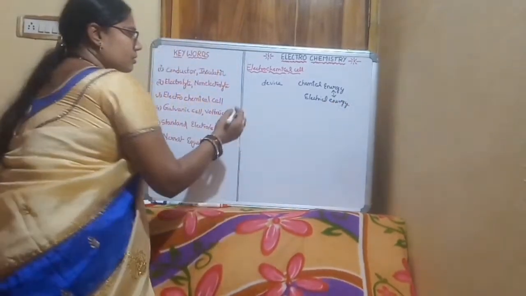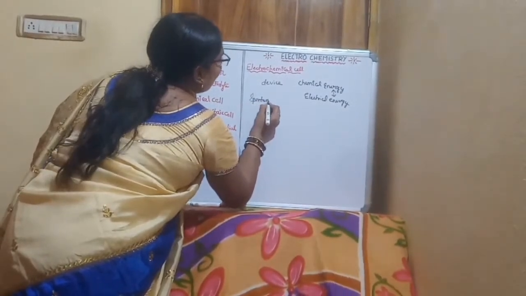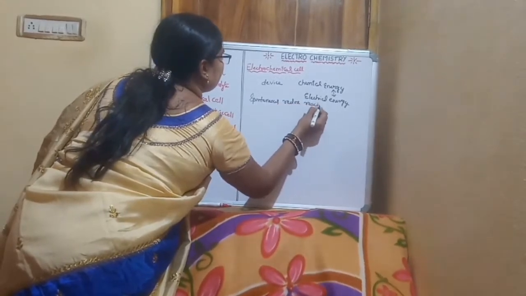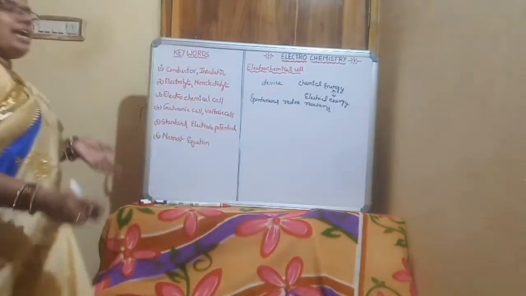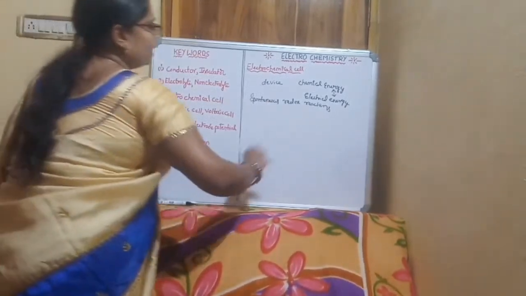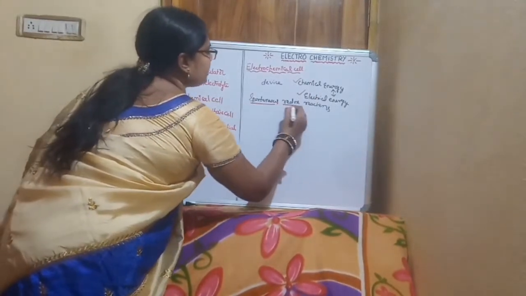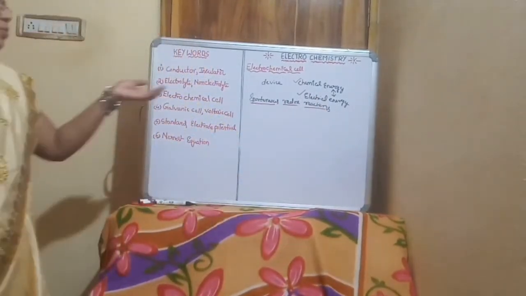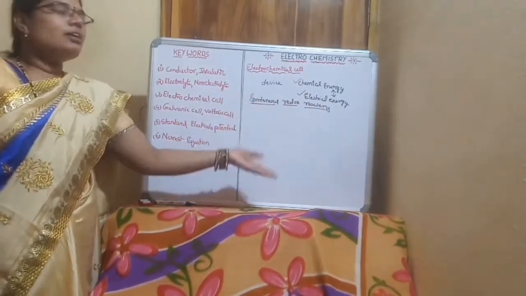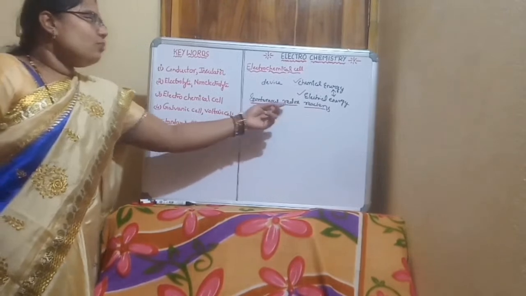by using spontaneous redox reactions. Electrochemical cell is a device which converts chemical energy to electrical energy by using spontaneous redox reactions. Here, what is spontaneous? Without applying an external force. A reaction that can be done without applying external force is known as spontaneous.